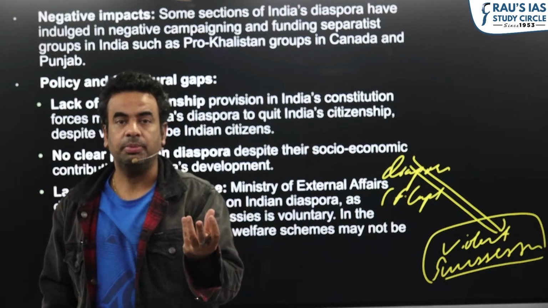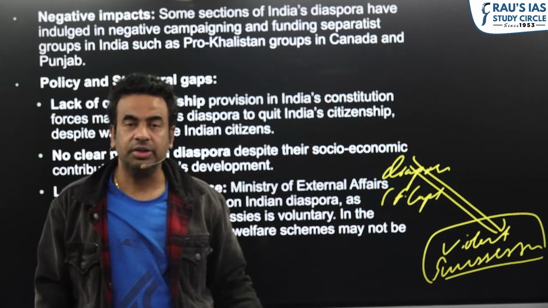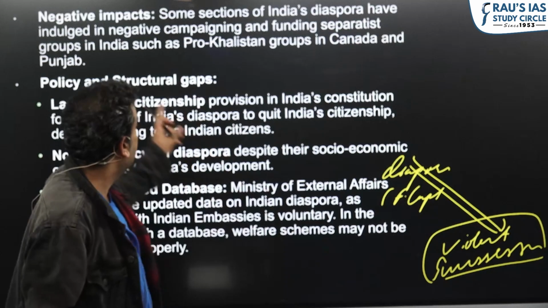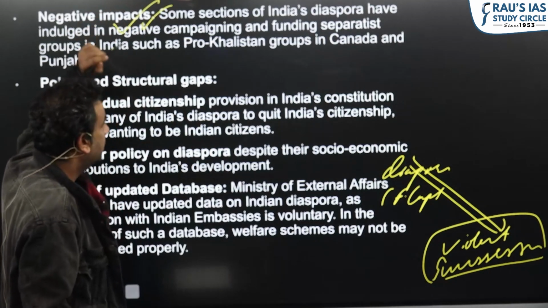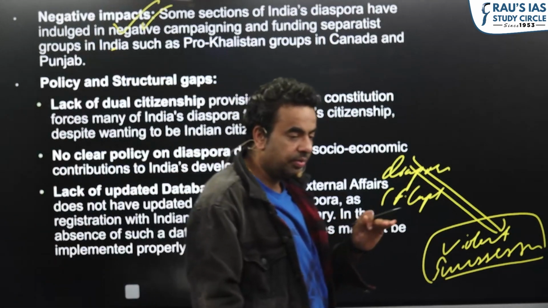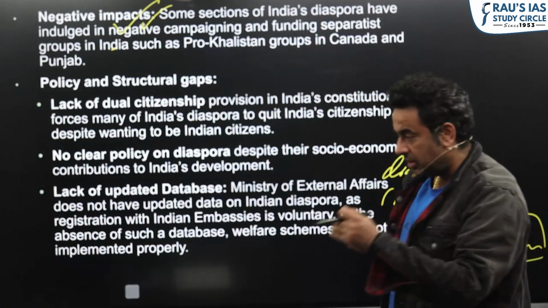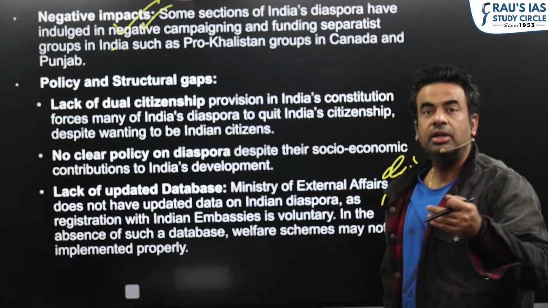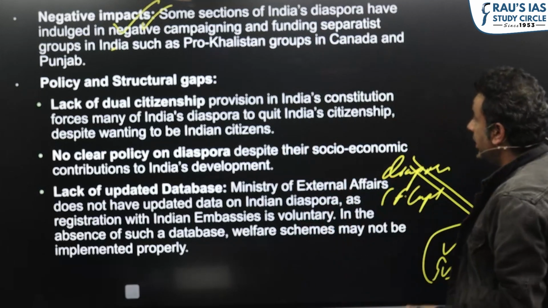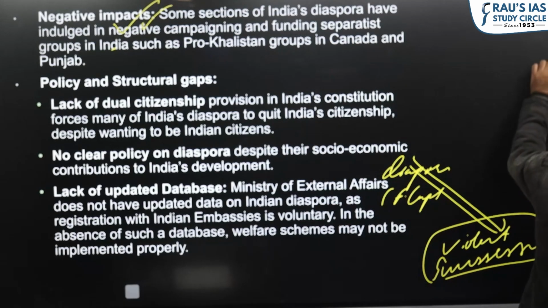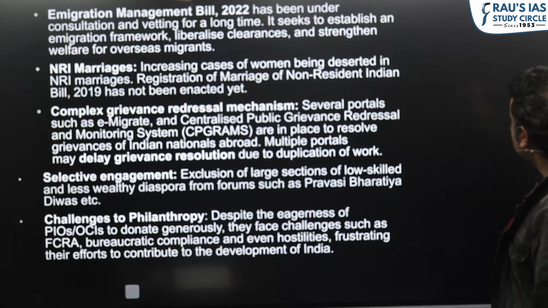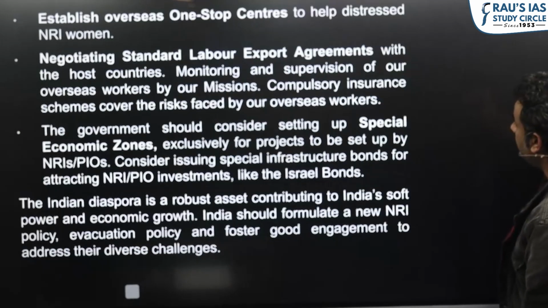So if diaspora will fund the violent secessionist movements in their respective state, this will be seen as the issue of terrorism. The Khalistan issue is one of the reasons which has impacted the dynamics of India-Canada ties in recent times. So these are the main challenges which prevail in the management of the diaspora.